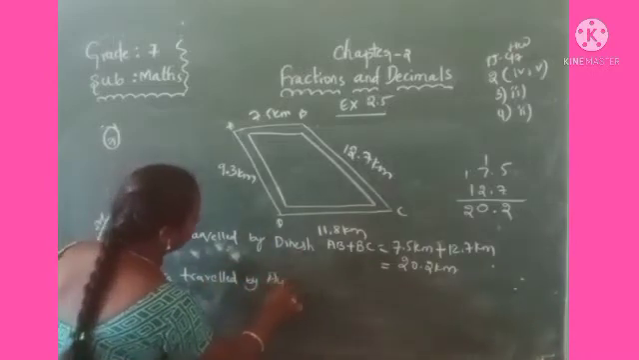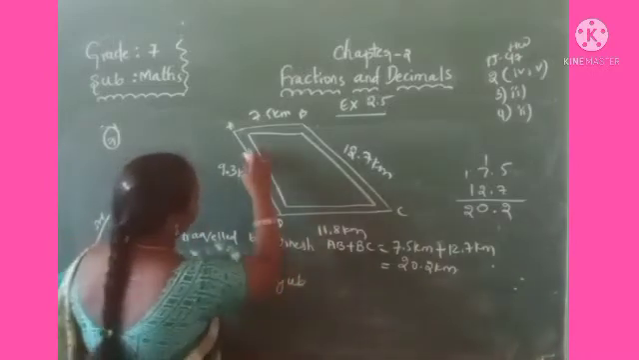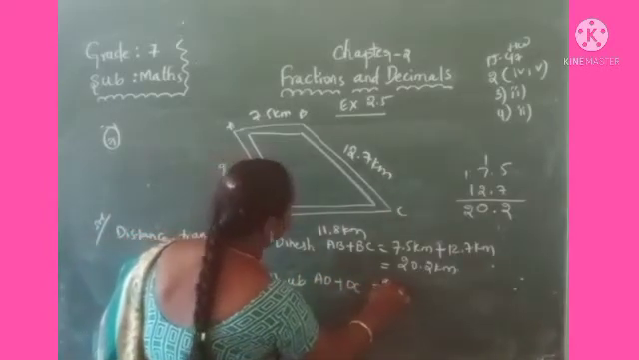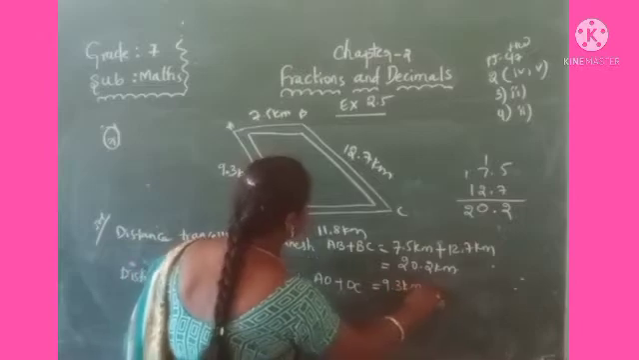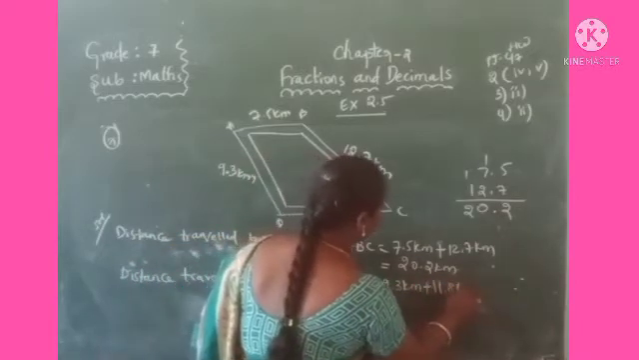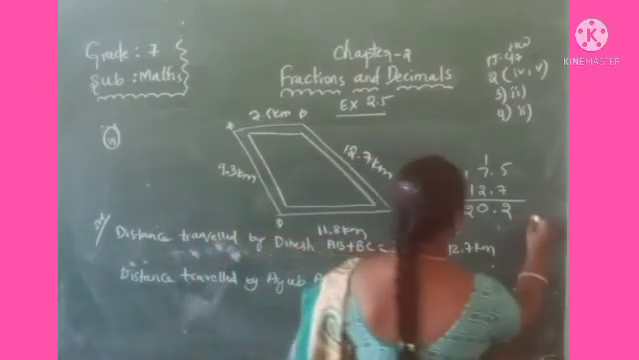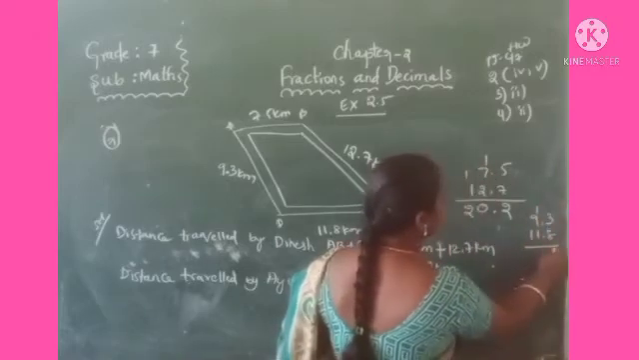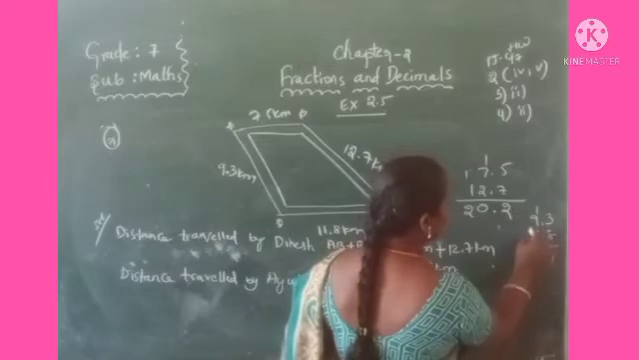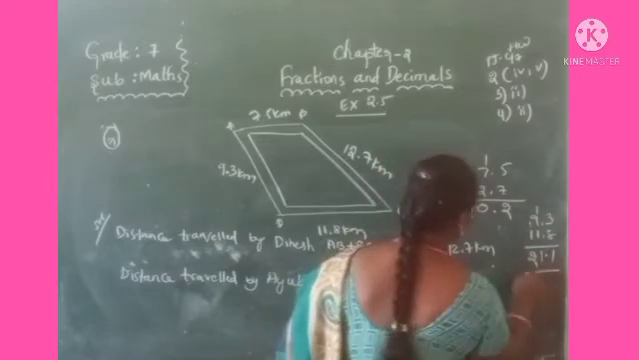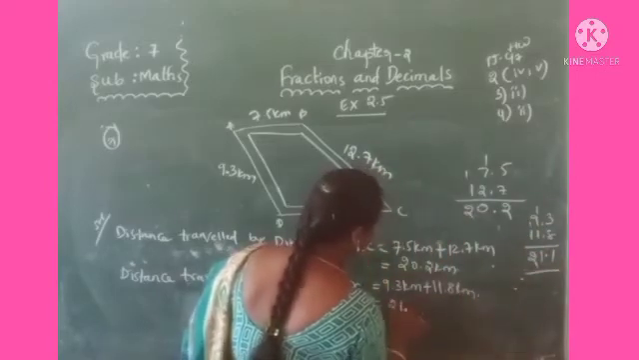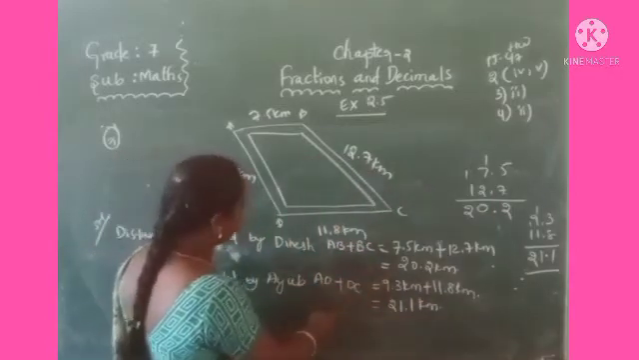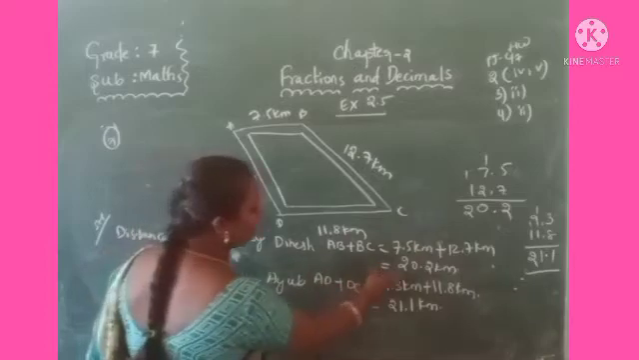Similarly, distance travelled by Ayub from AD, so that is AD plus DC, 9.3 kilometers plus 11.8 kilometers. Add 9.3 plus 11.8. 3 plus 8, 11. 9 plus 1, 10, plus 1, 11. That is 21.1 kilometers. Now compare, I am comparing the distances of Dinesh and Ayub.